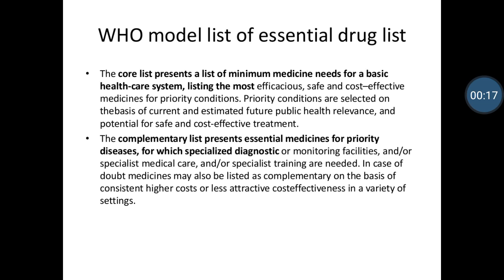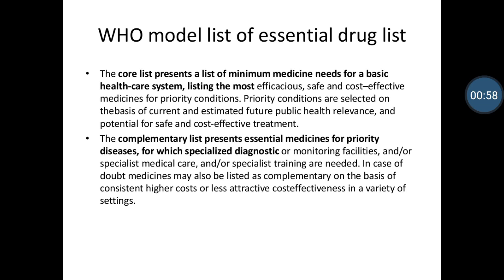One, the core list presents a list of the minimum medicines needed for a basic healthcare system. Minimum means just the primary healthcare system, which requires these medicines. The most efficacious, safe, cost effective medicines for the priority conditions. Priority conditions are selected on the basis of current and estimated future public health relevance. Meaning small accidents, fever, this type of medicine should be available. That is known as your primary healthcare system.